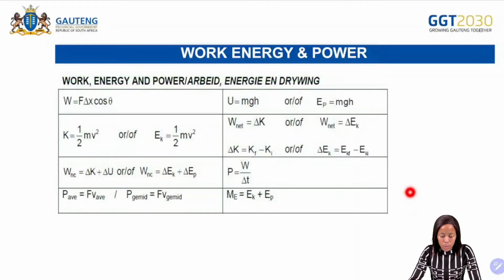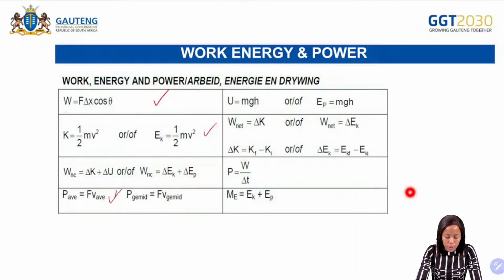Then we also need to make sure that you are familiar with what? Make sure that you are familiar with the formula sheet. So we are going to use these formulas here. That's the formula for work. And then what's important here is that work is a scalar quantity. So meaning that when you get a negative answer, you are no more going to say that it's moving to the left or it's moving to the right. Okay, so a negative answer just means that there was a loss in energy. A positive answer just means that there was a gain in energy.